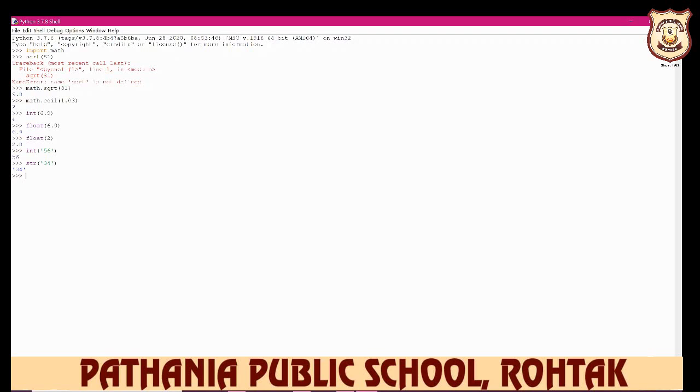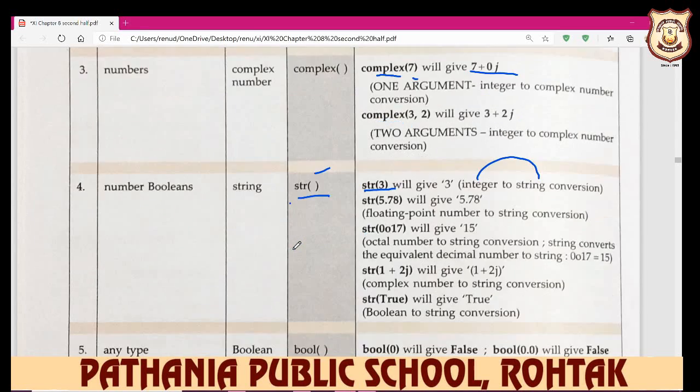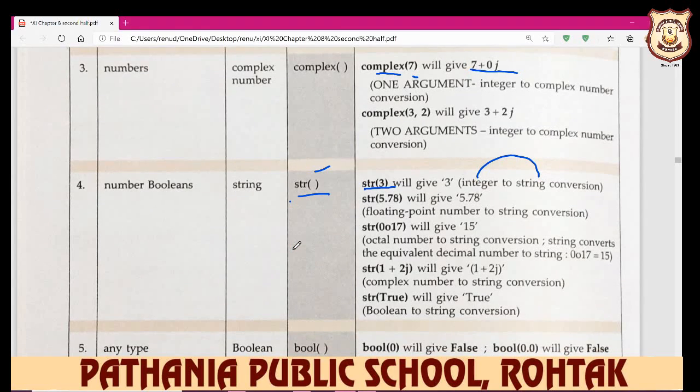This is your string. But when you write down str and 5, 5 is an integer value, but it displays the answer as a string, in single quotes. For example, you write down str and 7.8, then it again gives the answer as a string with single quotes. When we write any statement or expression in quotes in the code, that means this is your str value. So always convert your integer to string, floating to string, complex to string, octal to string. Every time you convert it like this.